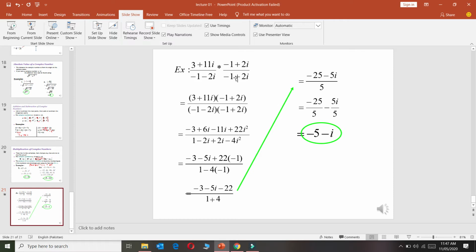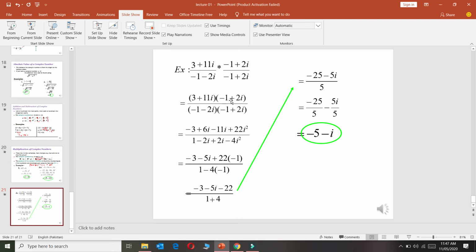Now that involves both multiplication and division. So in multiplication, what will you do? The numbers are in quotient form. You will multiply the numerators and multiply the denominators with each other. So that will become 3 plus 11 iota multiplied by minus 1 plus 2 iota, and at the denominator you will have minus 1 minus 2 iota multiplied by minus 1 plus 2 iota.